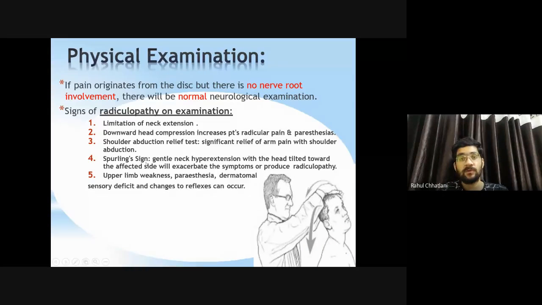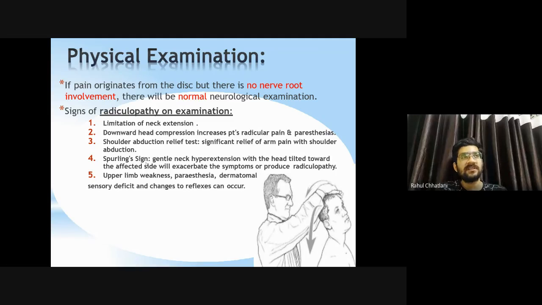Physical examination. Now these are a few tests that you can perform specifically for the cervical spine, and there are other neuro tests that you can perform that you are going to learn in spondylosis, in the muscular part, how to perform specific tests. Yes, so these 5 tests that we are going to see are simple ones, something that you can logically think of why there is initiation or increase in pain.